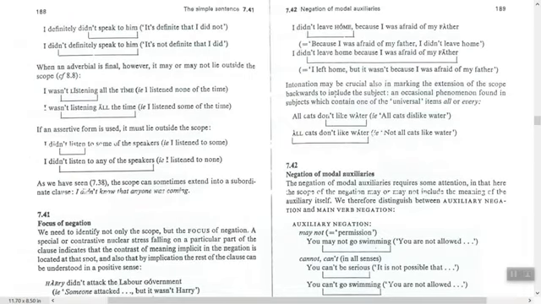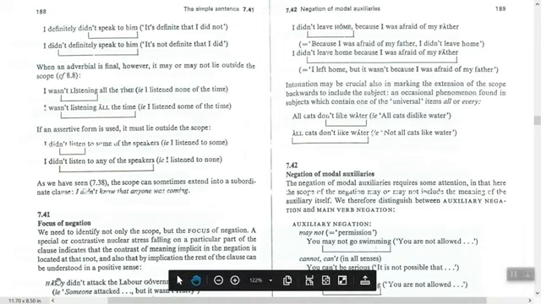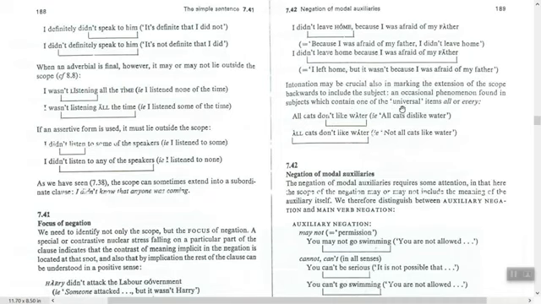So intonation may be crucial also in marking the extension of the scope backwards, backwards to include the subject, as I said with Harry, with the sentence Harry here. You see, backward to include the subject. In occasional phenomena found, usually we find it with what? With such items, all, every.